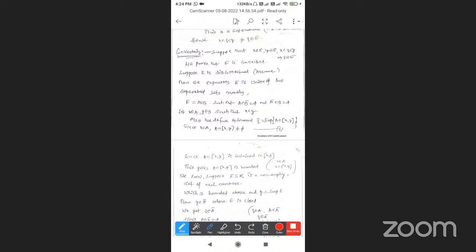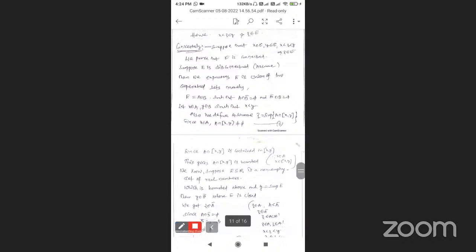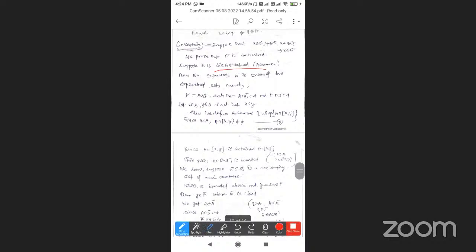Suppose, by contradiction, E is disconnected. Assumption: E is disconnected. Then E can be expressed as a union of two separated sets, A union B, two separated sets. And A intersection B complement is equal to empty, A complement intersection B is equal to empty set.